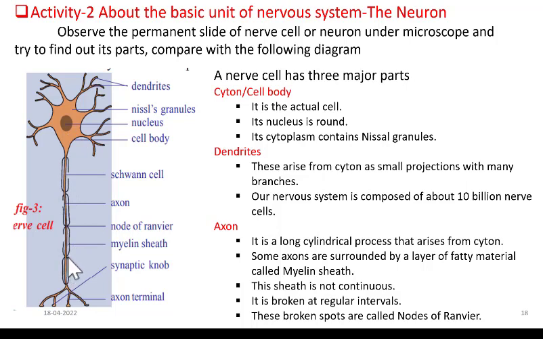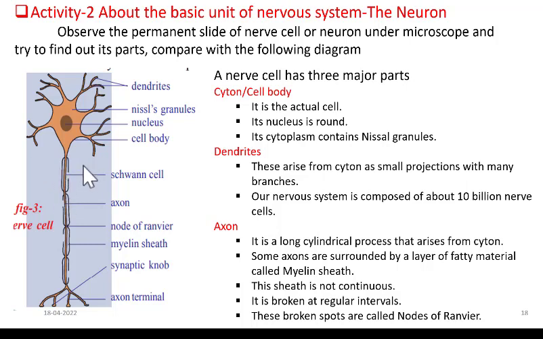If you have observed any electric wire, you find copper wires inside and insulation outside. These axons are also like electric wires. They carry messages, right? And over it they need insulation. Otherwise, the information may leak out of the neuron and go to another neuron. This should not happen. That is why it is covered with a fatty material, which is like an insulating substance.